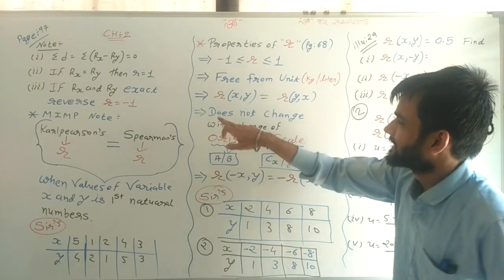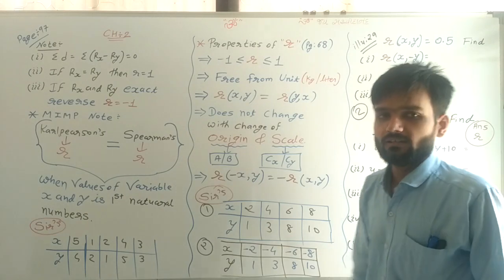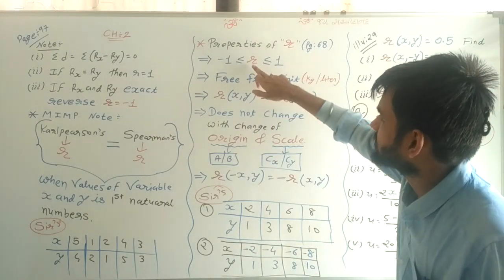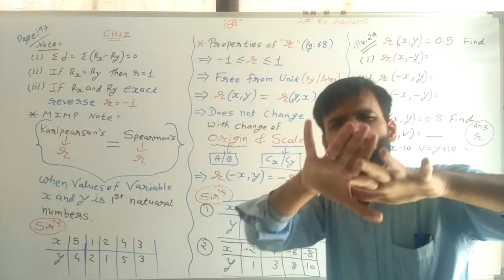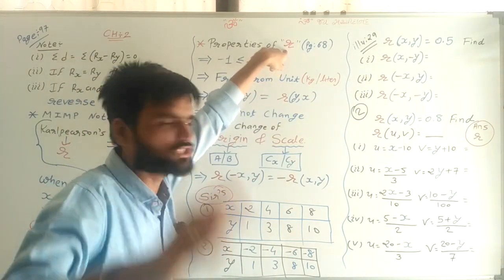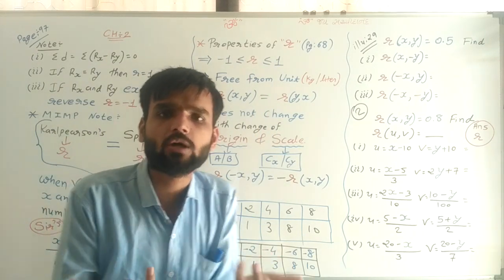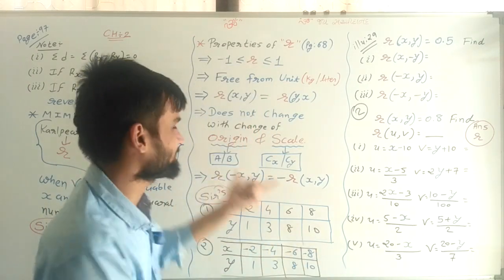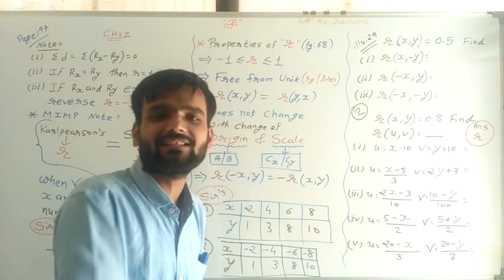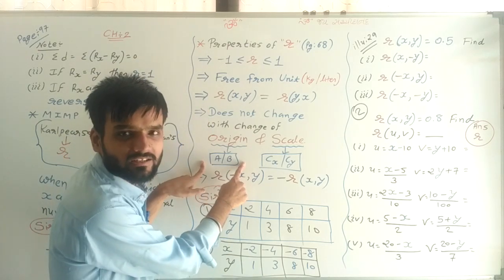Now the fourth point: R does not change with change of origin and scale. This value of R cannot be changed with the change of origin and with the change of scale. Now sir, what is meant by origin? We don't know what is meant by origin and what is meant by scale. Don't worry, it is very easy to understand. See here, origin means A and B.